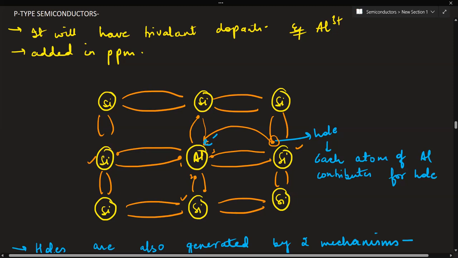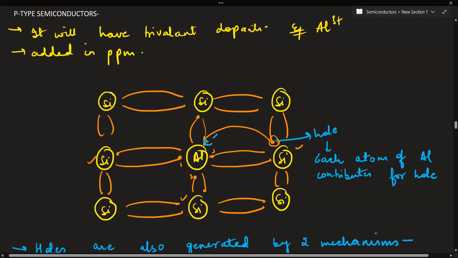So an electron from the neighboring silicon-silicon covalent bond can slide into this vacant space. Now aluminium is able to make a bond with this silicon, so it has completed its octet and the covalent bond has been formed.